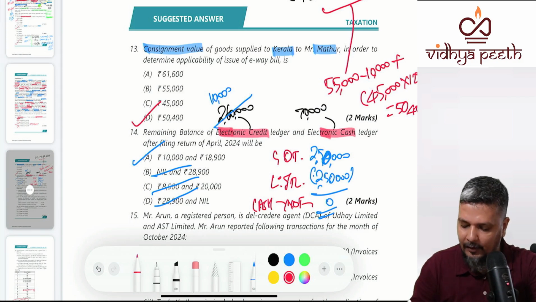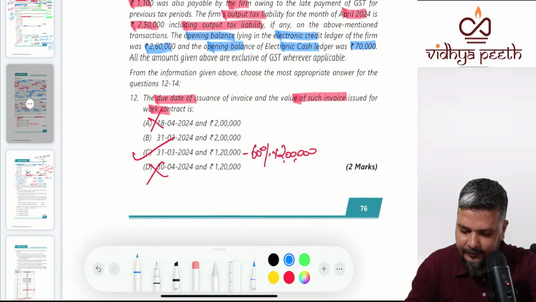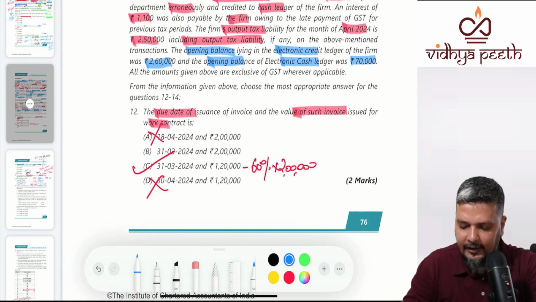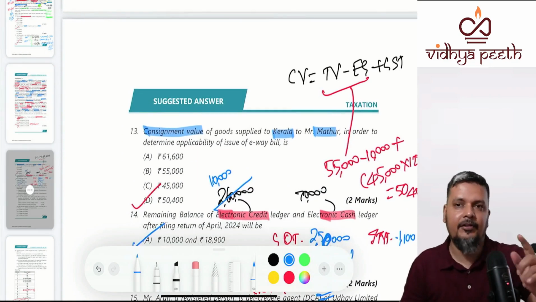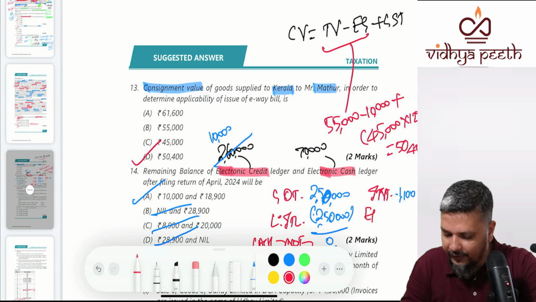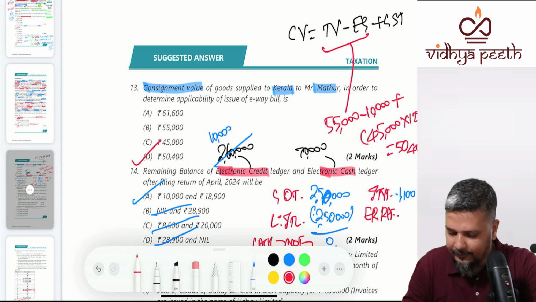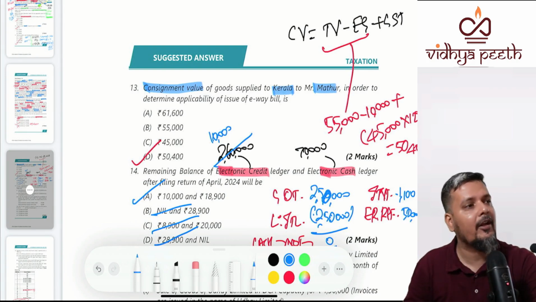You have to make the payment of interest, which you can pay by way of cash. Interest amount is 1,100. You also have to pay the wrong refund. The erroneous refund that you received, you have to repay. These two things you can pay only by cash. Only and only by cash.